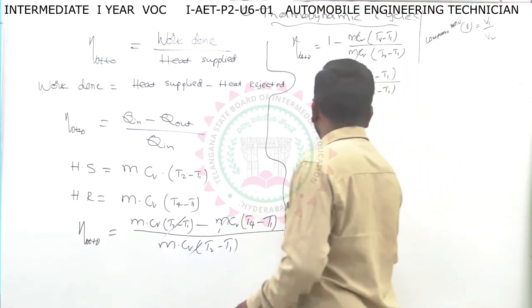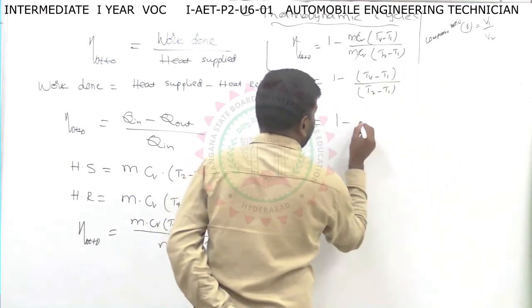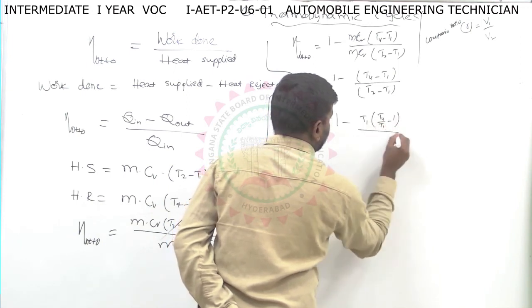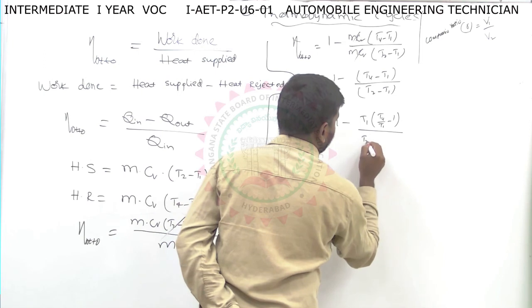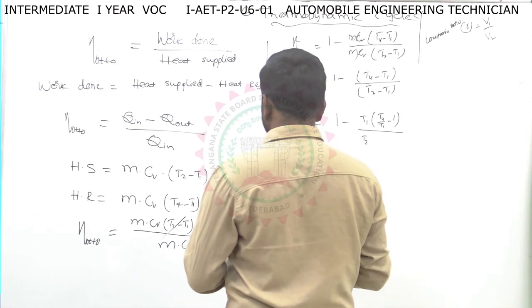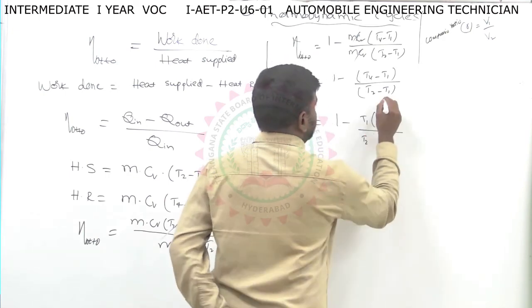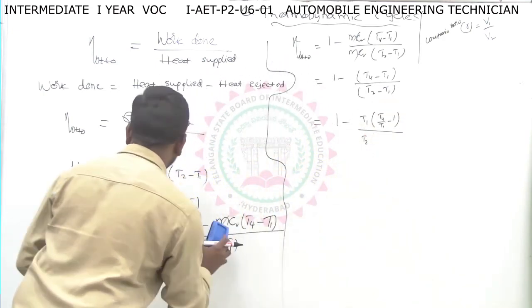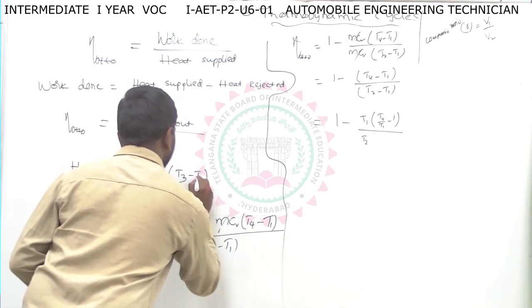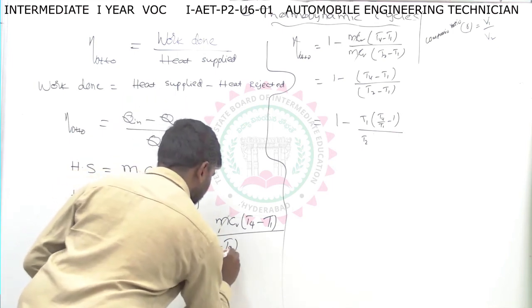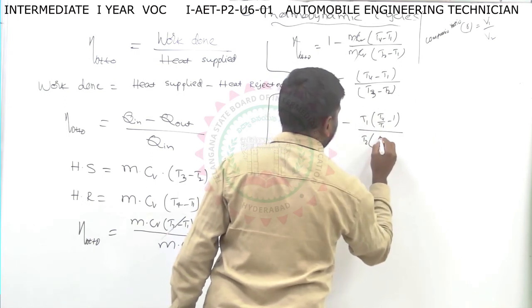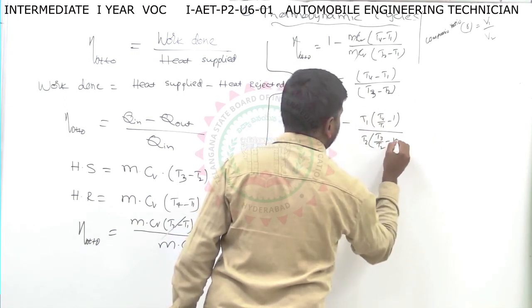So now I am simplifying this equation. I am taking T1 common, and we will get T4 by T1 minus 1, and if we take T2 common here, we will get 1 minus. For the heat supplied, the process is from 2 to 3. So it is T3 minus T2. If you take T2 common, you will get T3 by T2 minus 1.